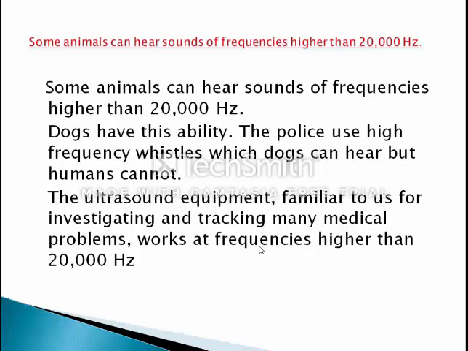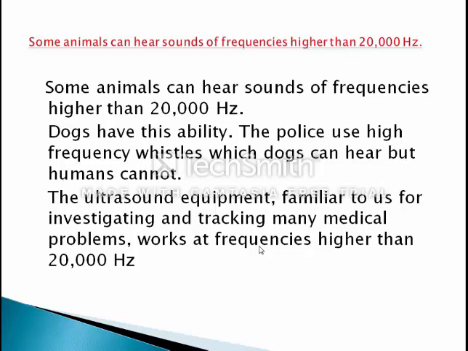The applications of ultrasound are very many. It is used in our day-to-day life in the medical field.